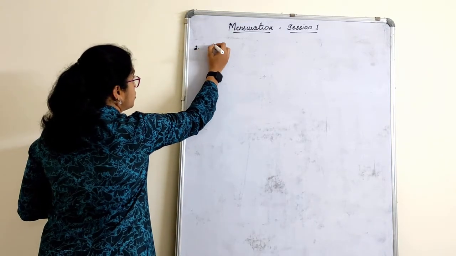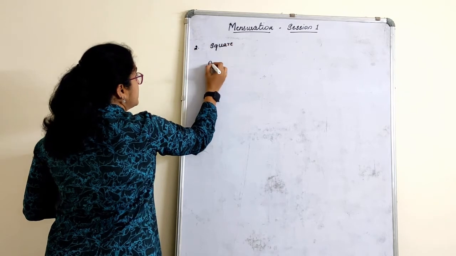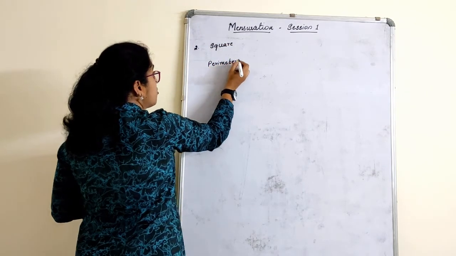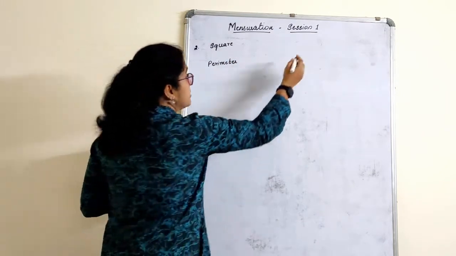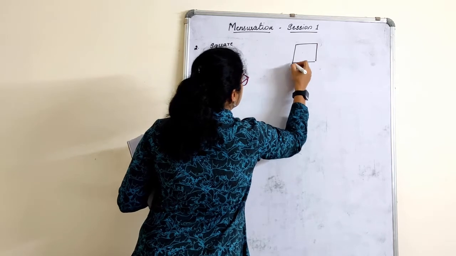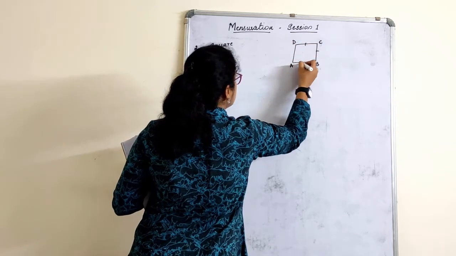Second one, let's talk about the square. In a square, children, properties are very important. All the sides of a square are equal, correct? So ABCD is a square.